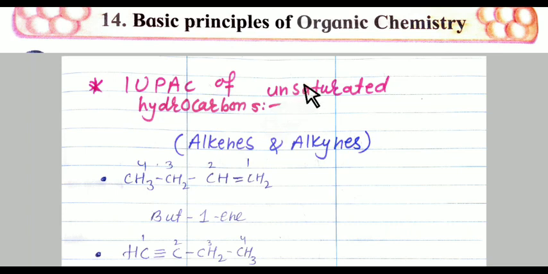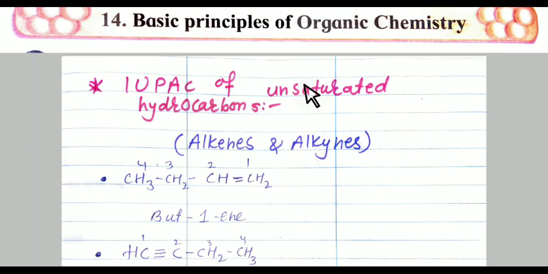Now, what is unsaturated? It means the compound contains either sp2 hybridization or sp hybridization. If a double bond is there, the carbon is undergoing sp2 hybridization. If a triple bond is there, the carbon is undergoing sp hybridization.